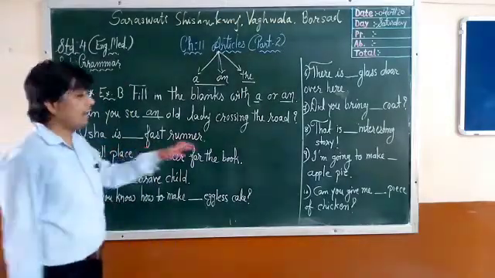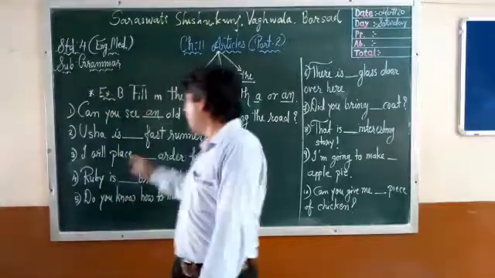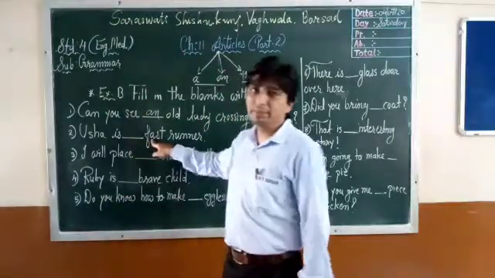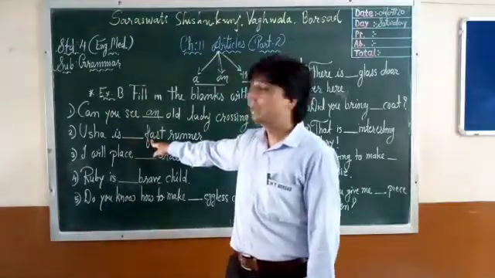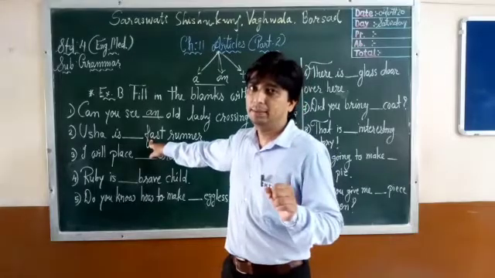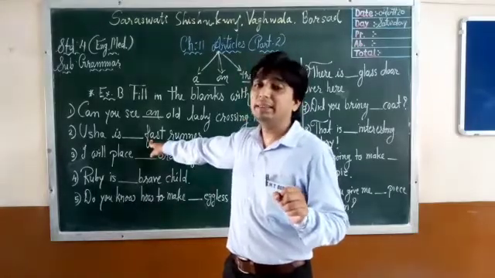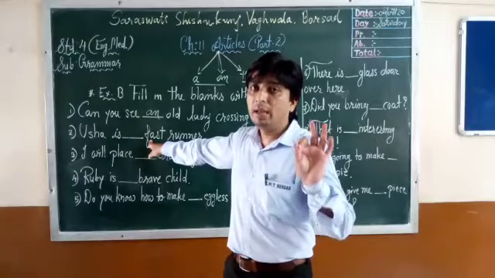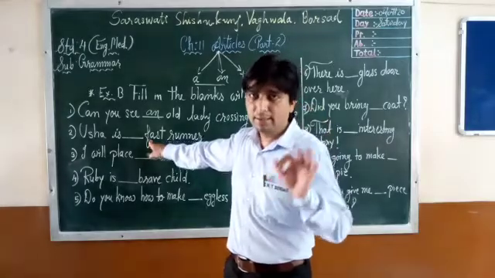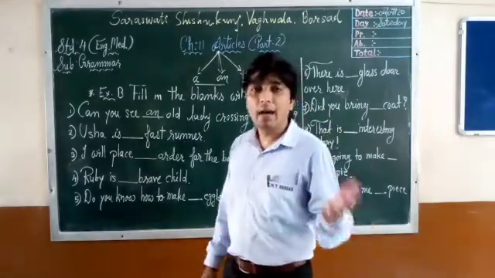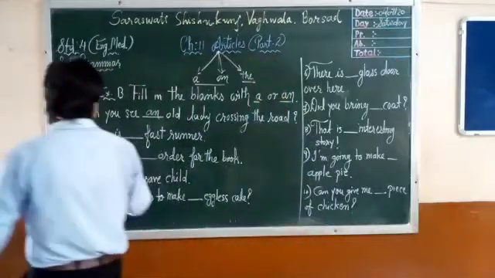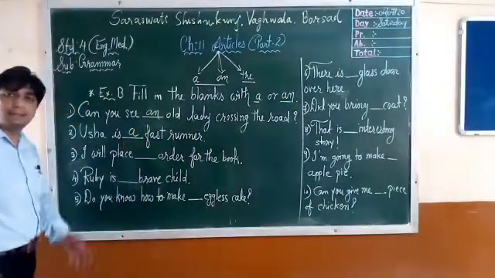Usha is dash fast runner. After the blank there is a noun. Sorry, adjective, fast. What is the first letter? F. F means consonant. Consonant means article a. Very easy. Usha is a fast runner.